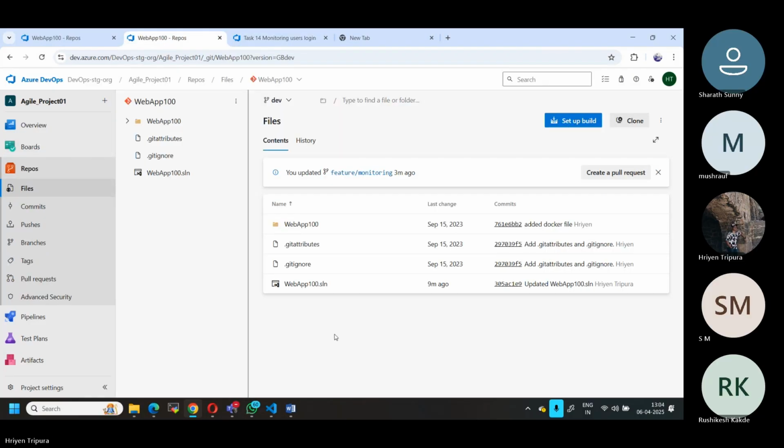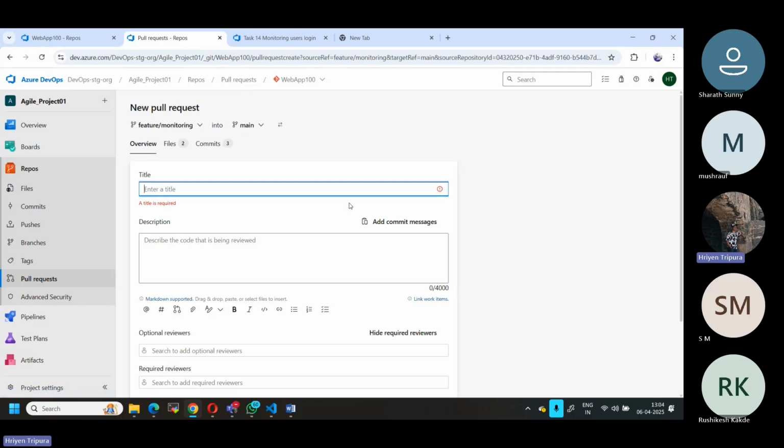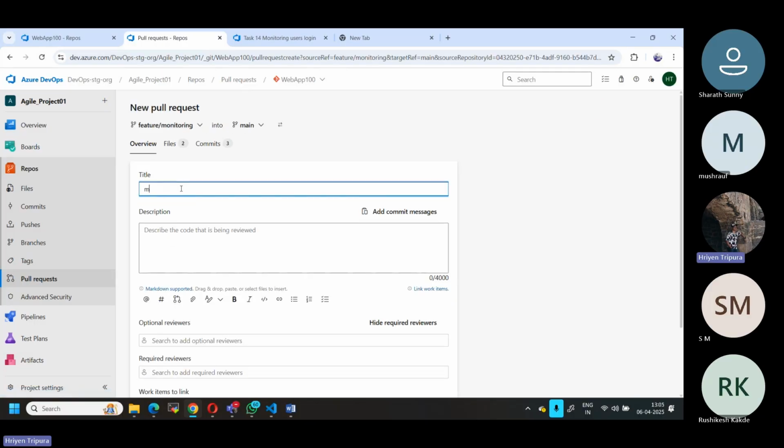As I told you, I'm here right now. Let me switch back to my feature branch. This is the branch that we want to merge. There is a pull request you can do from here. Otherwise, come to the same repository, where there is a pull request option. Click here. If there is no existing pull request, you have to create one. I can click new pull request from here, either one is okay. Now I can give it a name. In my case, it's monitoring related, so I can simply type monitoring while creating the pull request.